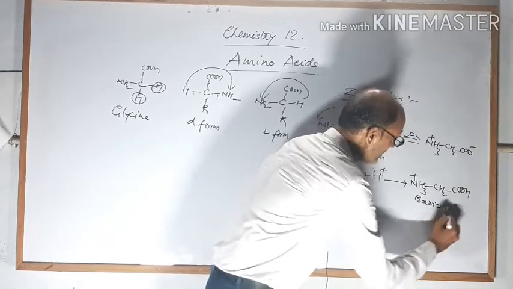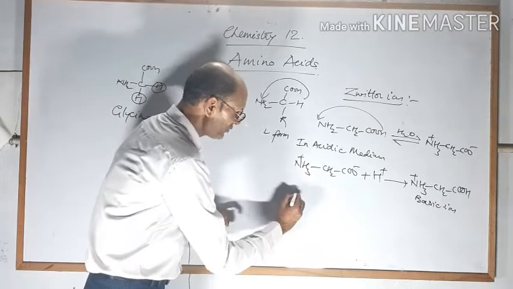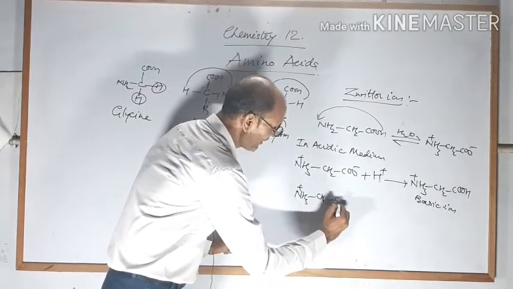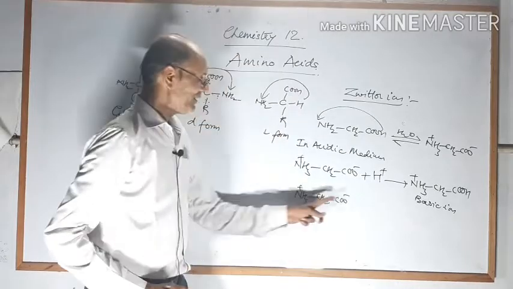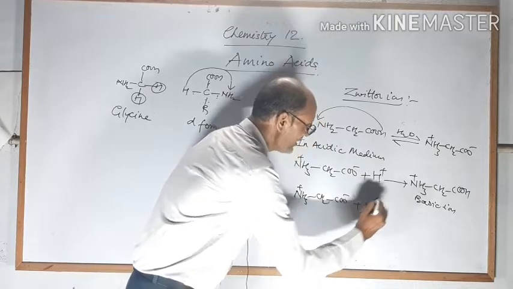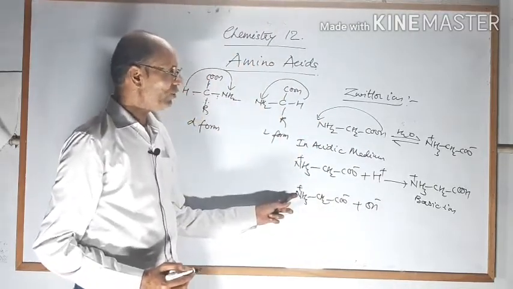While if we dissolve it in basic medium, NH3 positive, single bond, CH2, single bond, COO negative, in case of basic medium OH negative will come, and this OH negative takes H positive from here, from water.